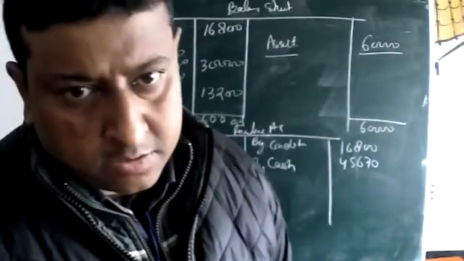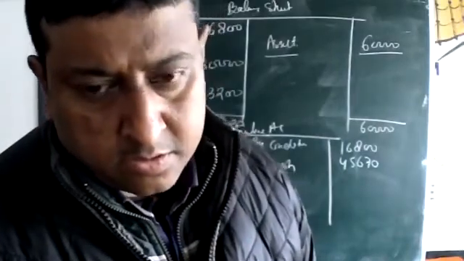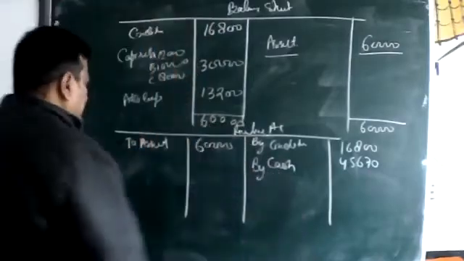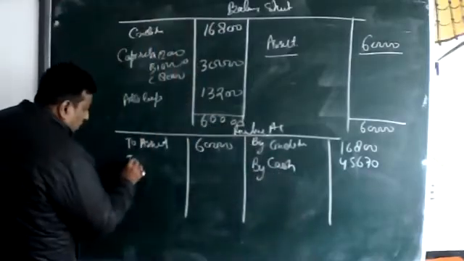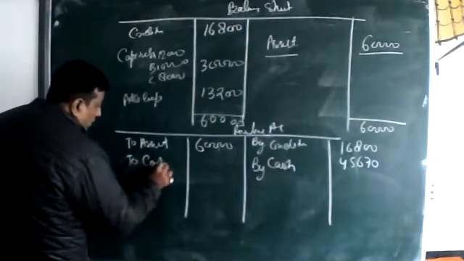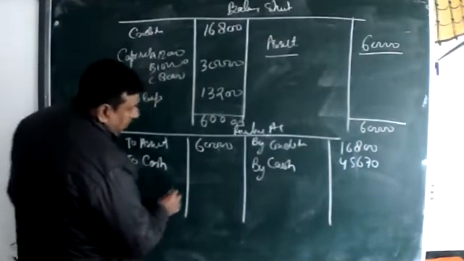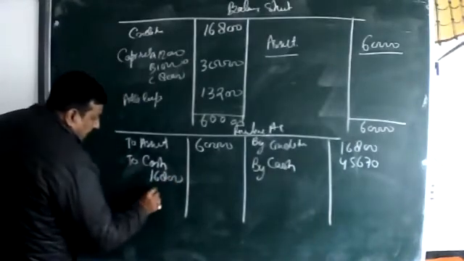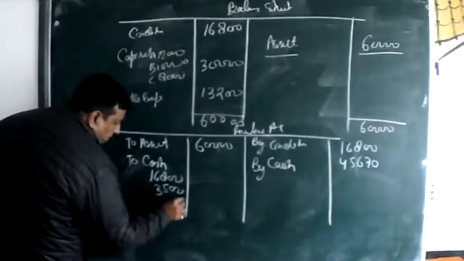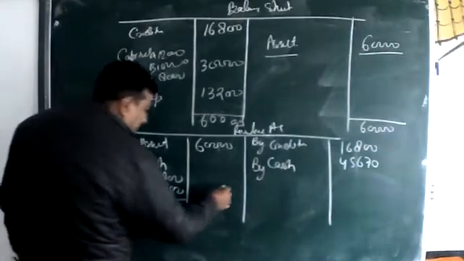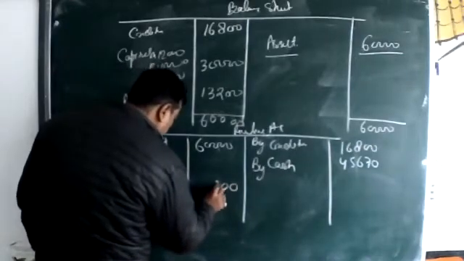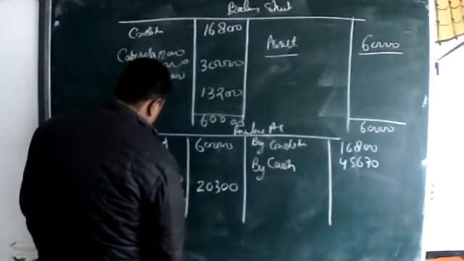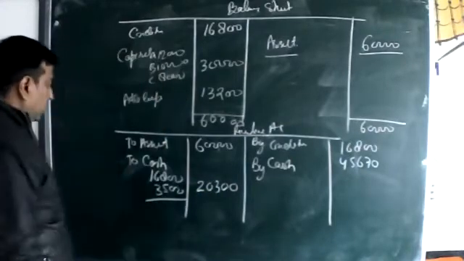Sir, at the date of dissolution, the creditors amounted to 16,800. And in the course of dissolution, a contingent liability of 3,500 came.